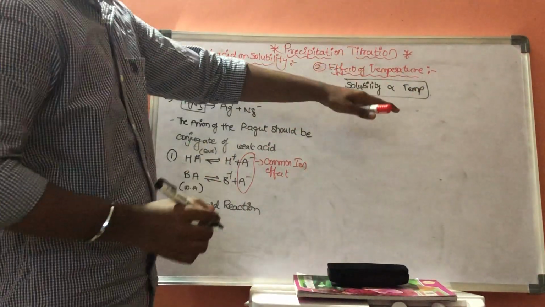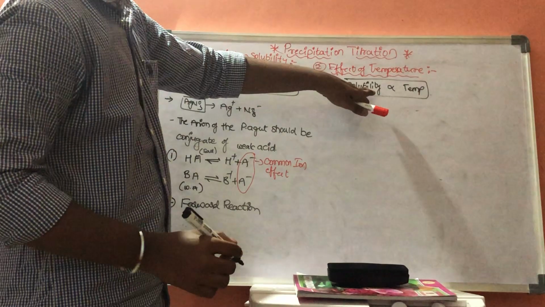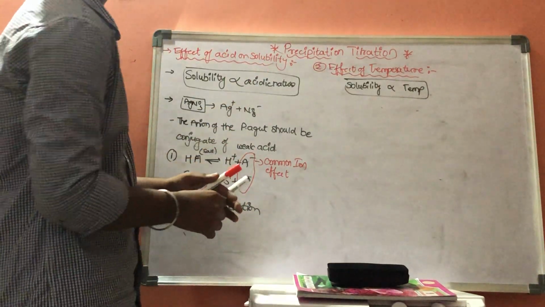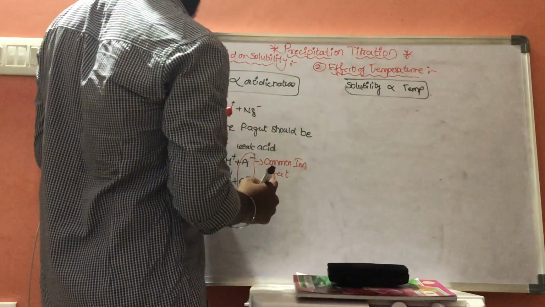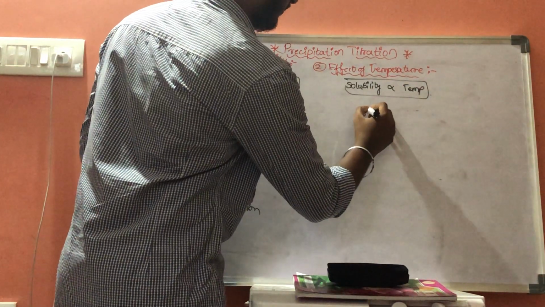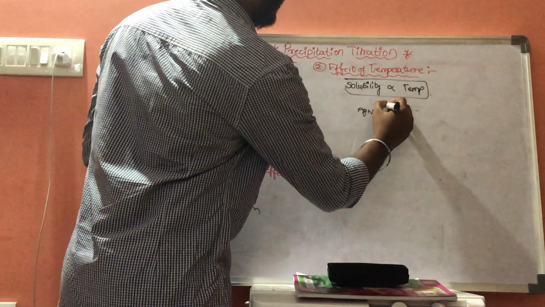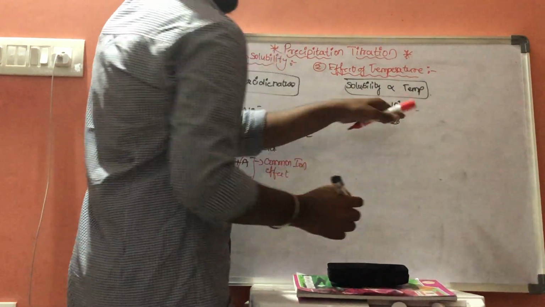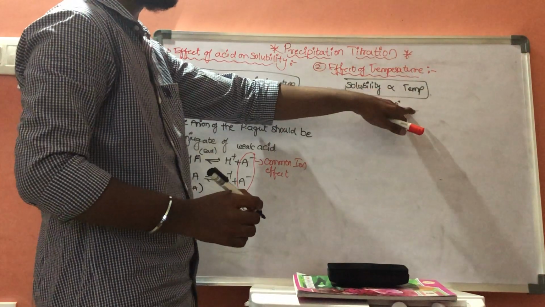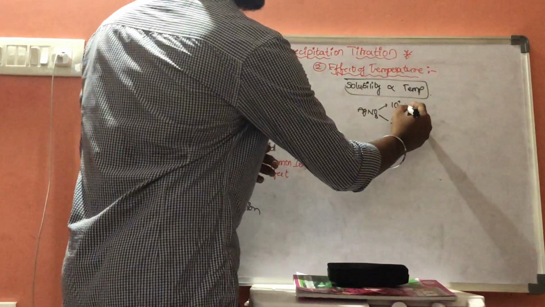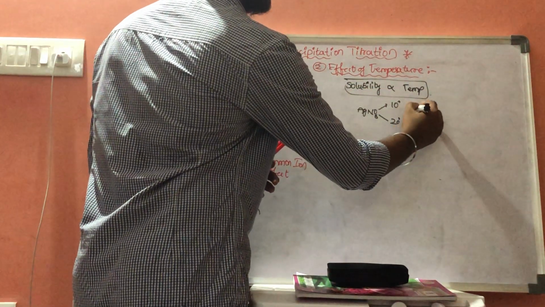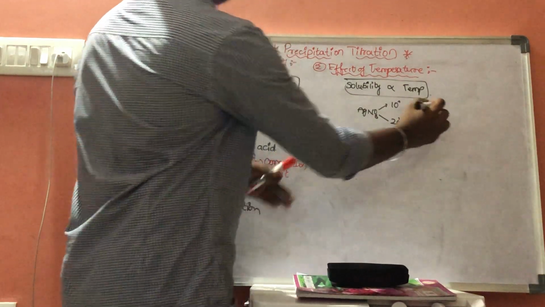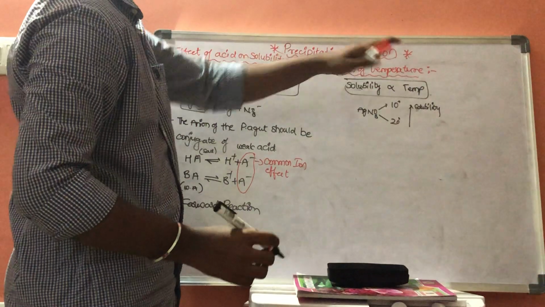As the temperature gets increased, the solubility of the salts will get increased. This is the effect of temperature. Let us consider same example here. AgNO3 at 10 degrees, AgNO3 at 20 degrees. As the temperature gets increased from 10 degrees to 20 degrees, the solubility will also get increased. This is the relation between effect of temperature.